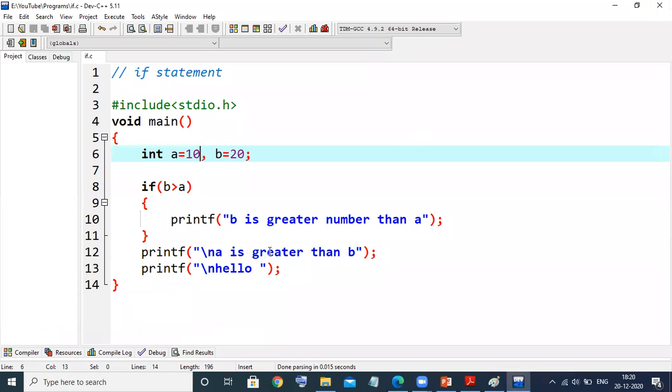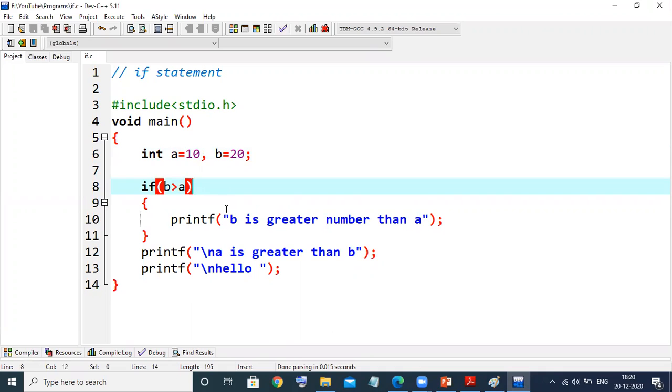You cannot use an else if the condition becomes false. So for that purpose, we are going to learn the second type of control statement, that is the if else statement, in my next video.